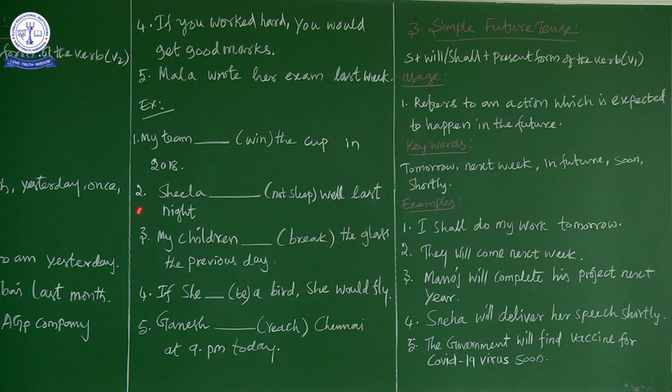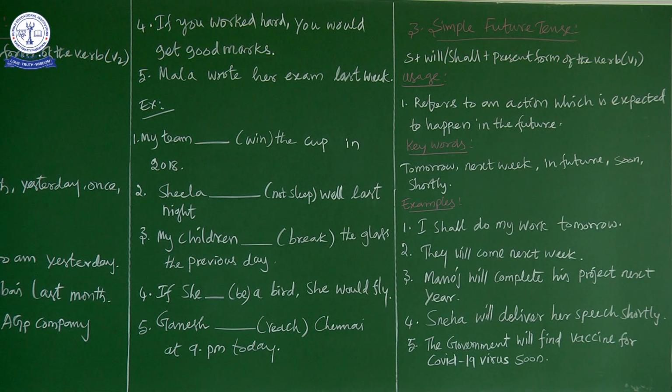Now let us go to the second sentence. Sheila dash not sleep well last night. Now what is the keyword here? Last night is the keyword. Why is last night the keyword? Because the action is completed. The action is over. So Sheila not sleep. What do you mean by not sleep? Since here it is given not, you have to go for a negative sentence.